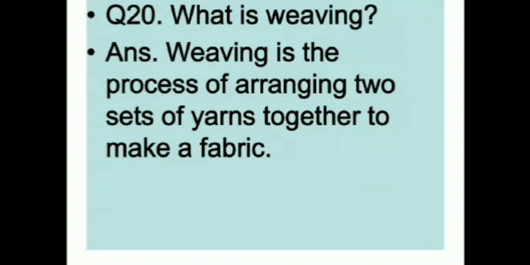What is weaving? So again you are defining here weaving. Weaving is a process of arranging two sets of yarns together to make a fabric. So you get a fabric from yarn. Not a single yarn will give you fabric. You have to arrange them. So according to the arrangement of the yarns, you get the different types of fabric.